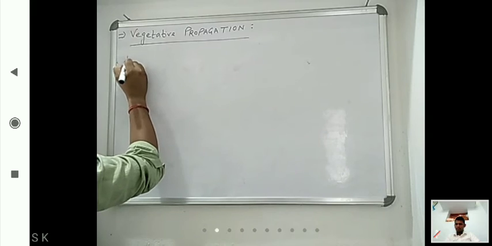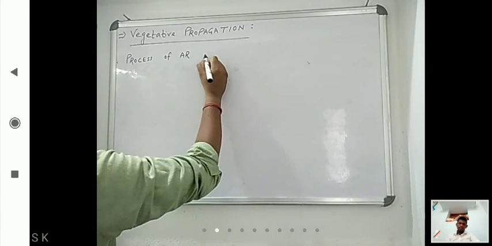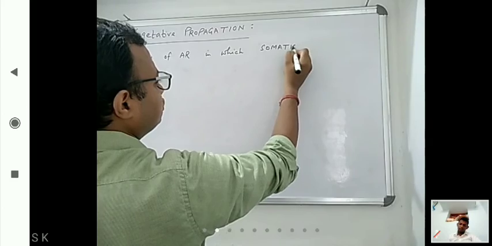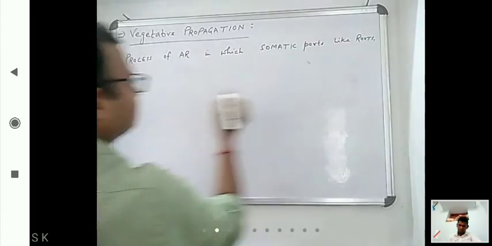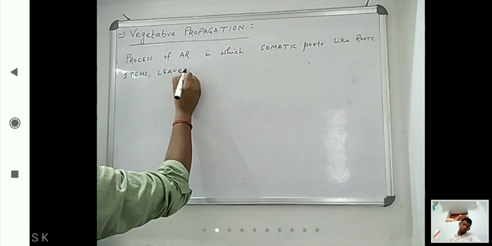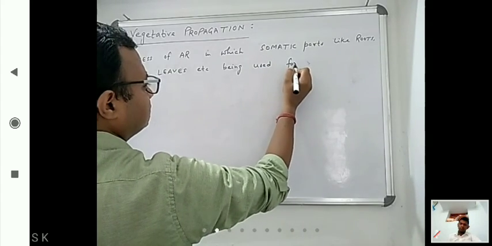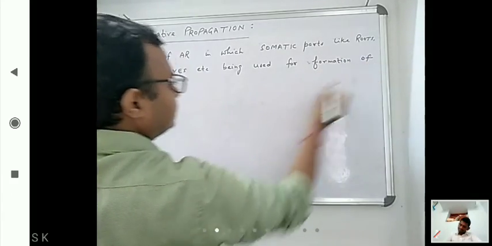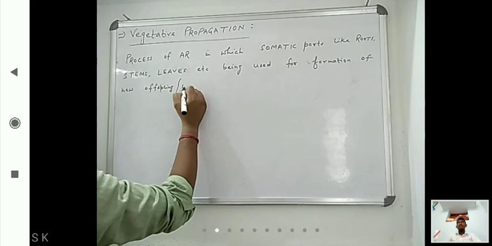So it is a process of asexual reproduction in which somatic parts like roots, stems, leaves, etc. are used for formation of new offspring, a new organism.